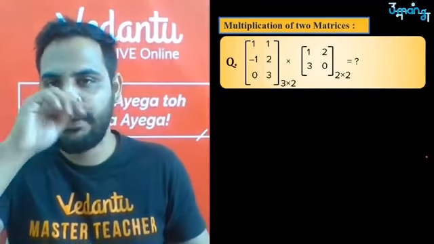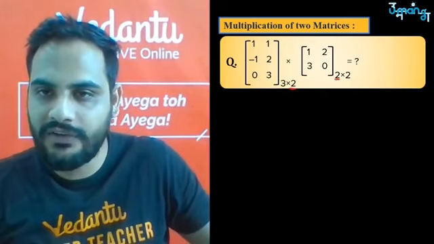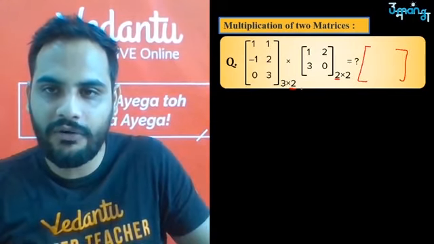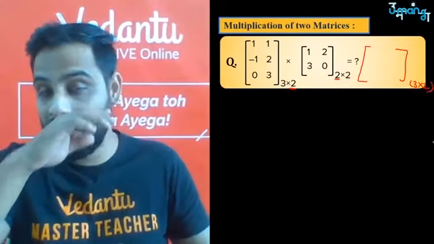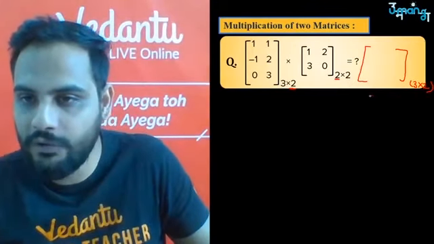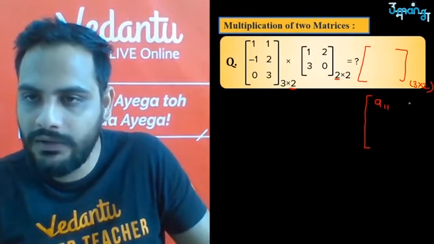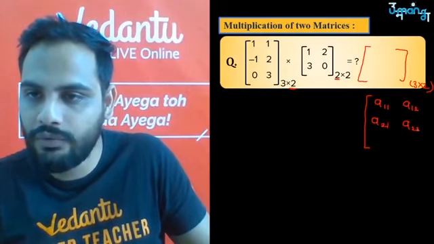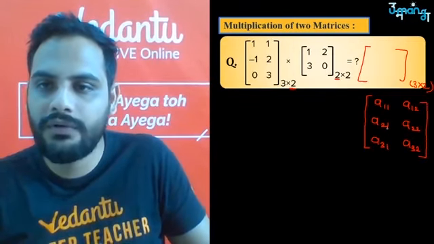See, first question, multiply these two matrices. First check the number of columns here and number of rows over here is correct. So the resultant matrix will be of what order? 3 into 2. Now how does a 3 by 2 matrix look? It will look like this: 3 rows, 2 columns. A11, A12, A21, A22, A31, A32. That is all. 3 rows, 2 columns.